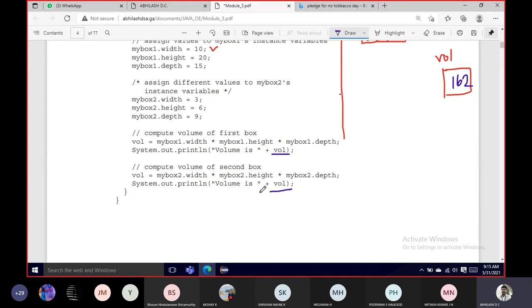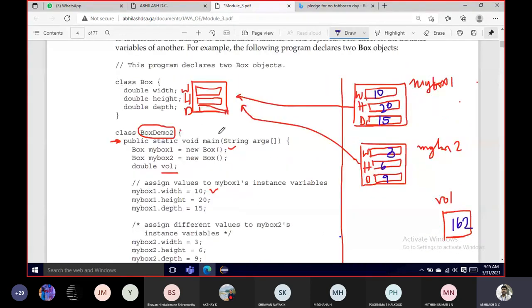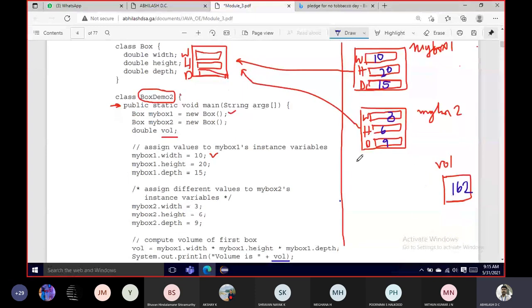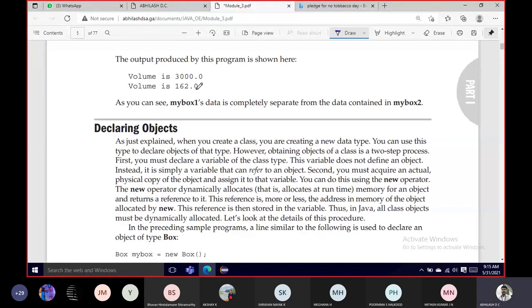All right. So here, what is the use? The use is pretty simple. I have one class, many instances. I can create hundreds of instances here also. All right. I think you people have followed this. Yeah, 162, some change. As you can see, my box 1 data is completely separate from the data contained in my box 2. This will be one of the best examples to show. In fact, today's assignment will be on this particular class and objects module.